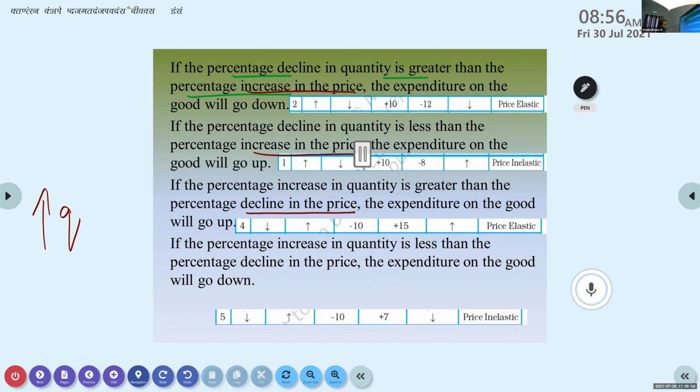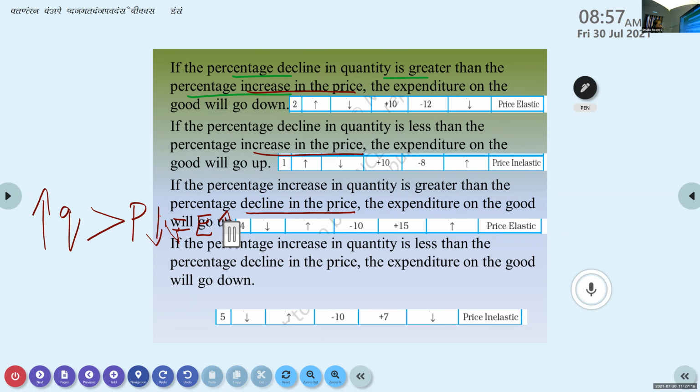Now what I am telling, percentage increase in quantity is greater than percentage decline in price. So here we are showing percentage decline in price. It will result in what? Expenditure will go up. Okay.